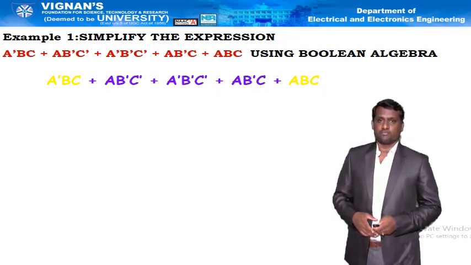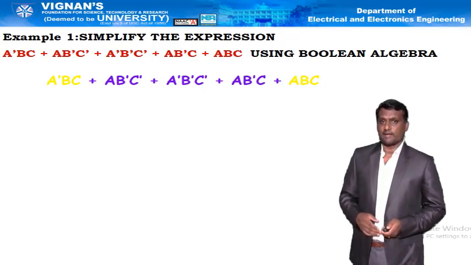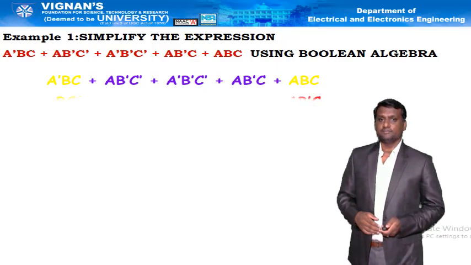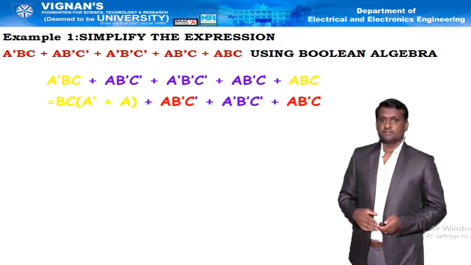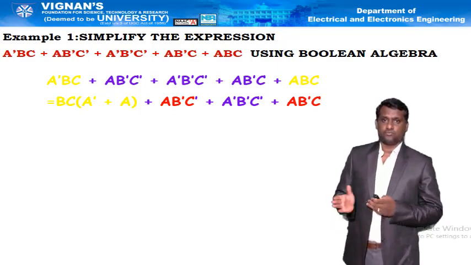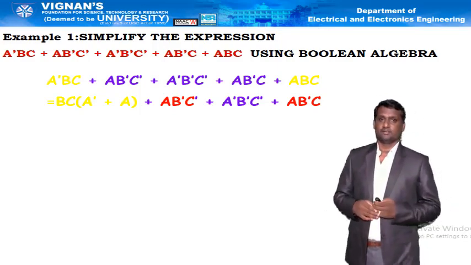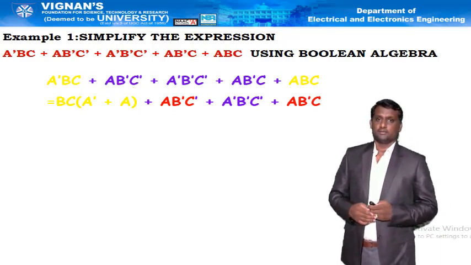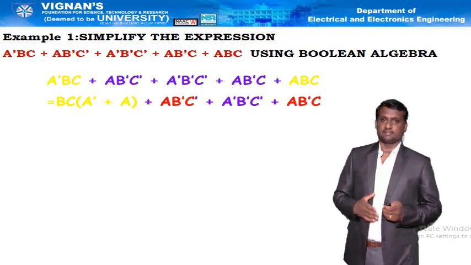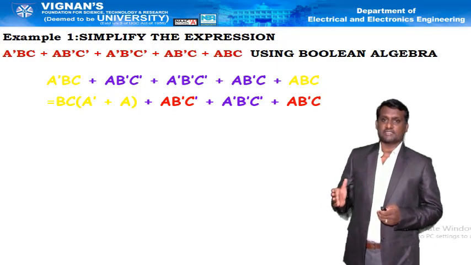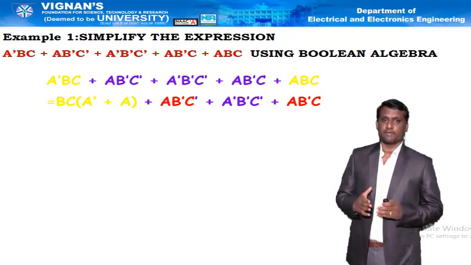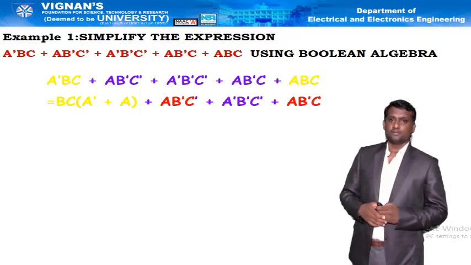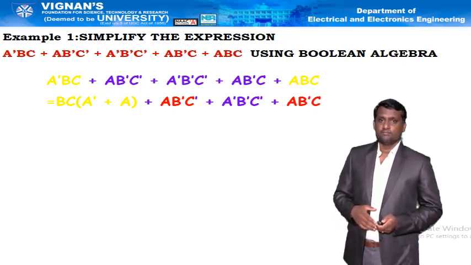In order to simplify, the first step is that I am taking BC common from the first and last terms, represented in yellow color, and the remaining expressions stay as they are. By taking BC common from the first and last terms, keeping the remaining expressions as they are, that is represented in yellow.